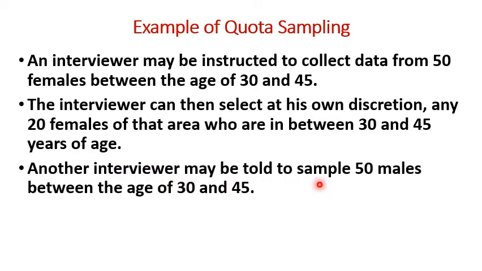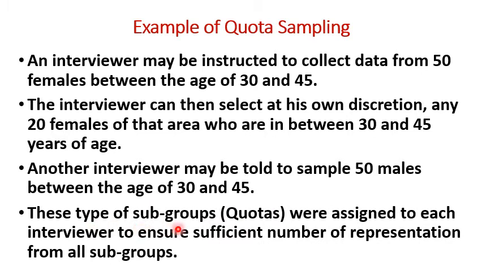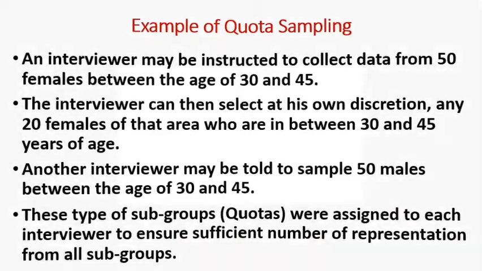Another interviewer may be told to sample 50 males between the age of 30 and 45. Here the quota assigned to the interviewer is males between the age of 30 and 45. These types of subgroups or quotas are assigned to each interviewer to ensure a sufficient number of representation from all subgroups.